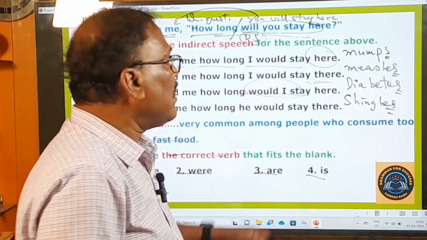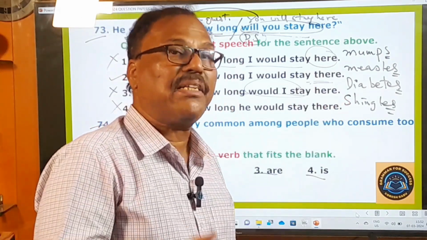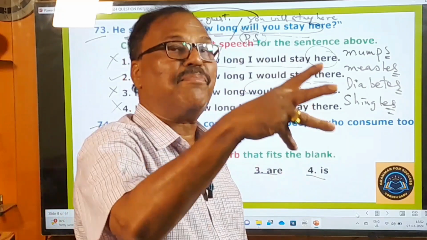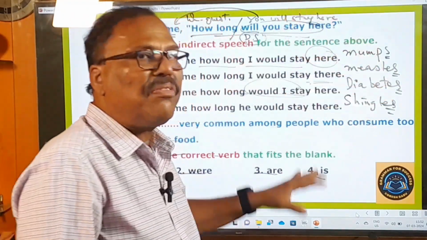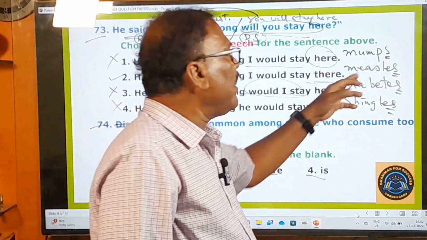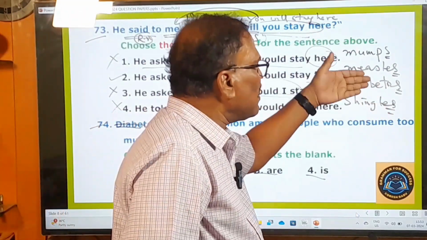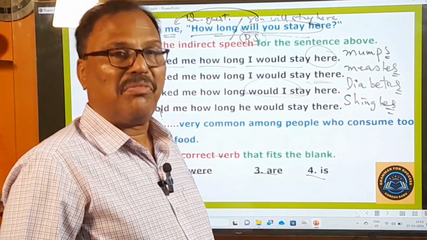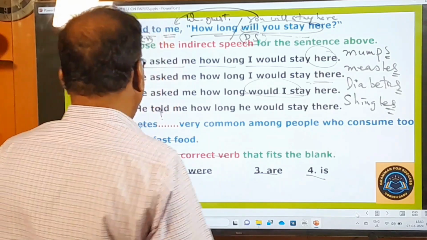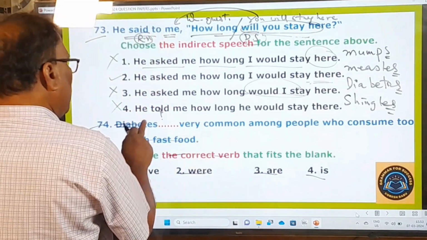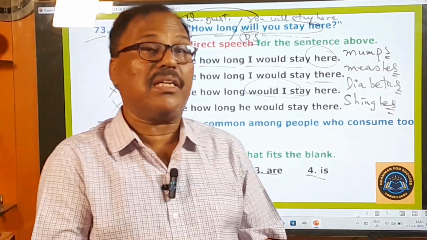Seeing that these names are ending in s, some of the students might get confused or mistake them for plural words. But in fact, they are not plural words. They are only singular words, though they are ending in s. S is a sign of plural form. Though they are all ending in s, they are in fact not plural words. They are only singular words. This point you have to understand. Here, therefore, diabetes is singular. After the singular word, what should be there? So there is a rule in the English language.